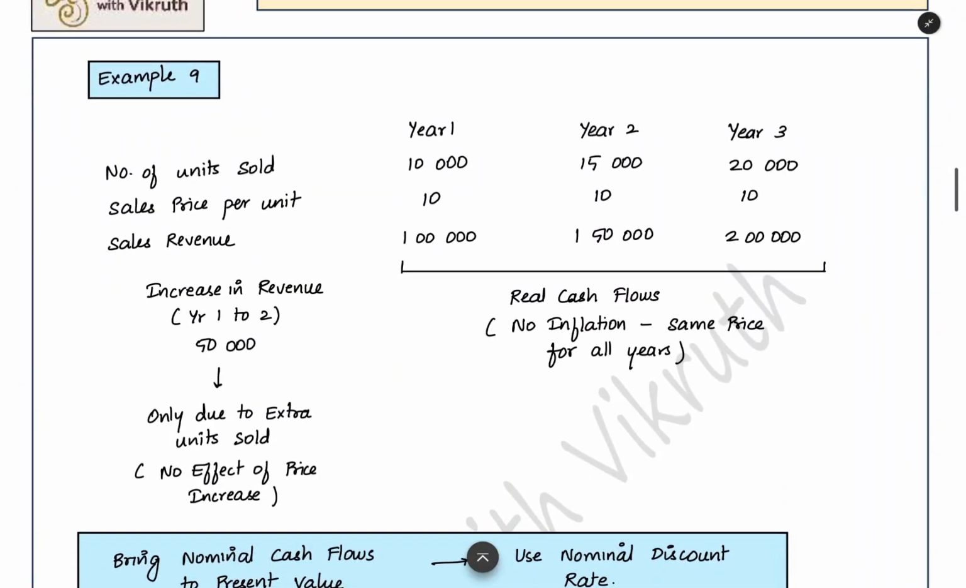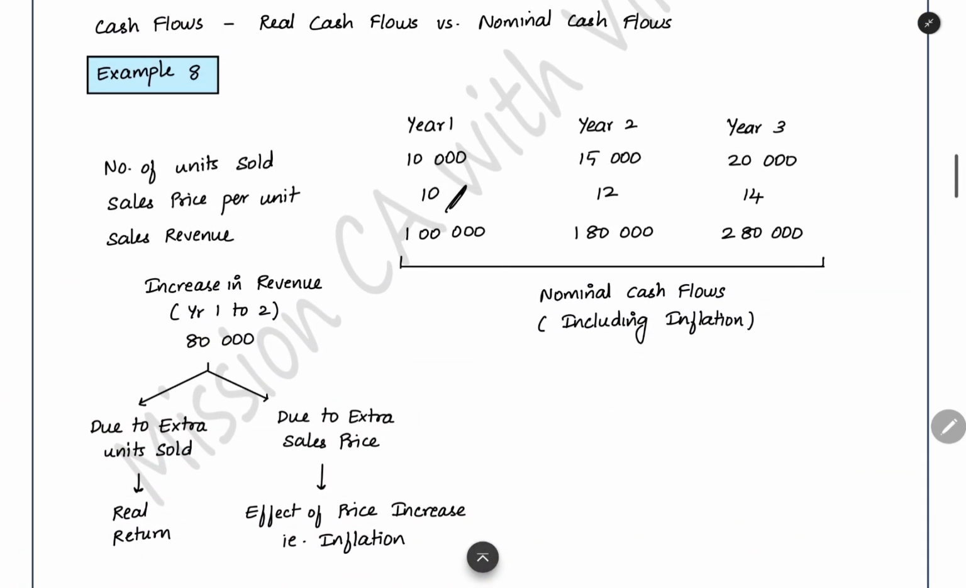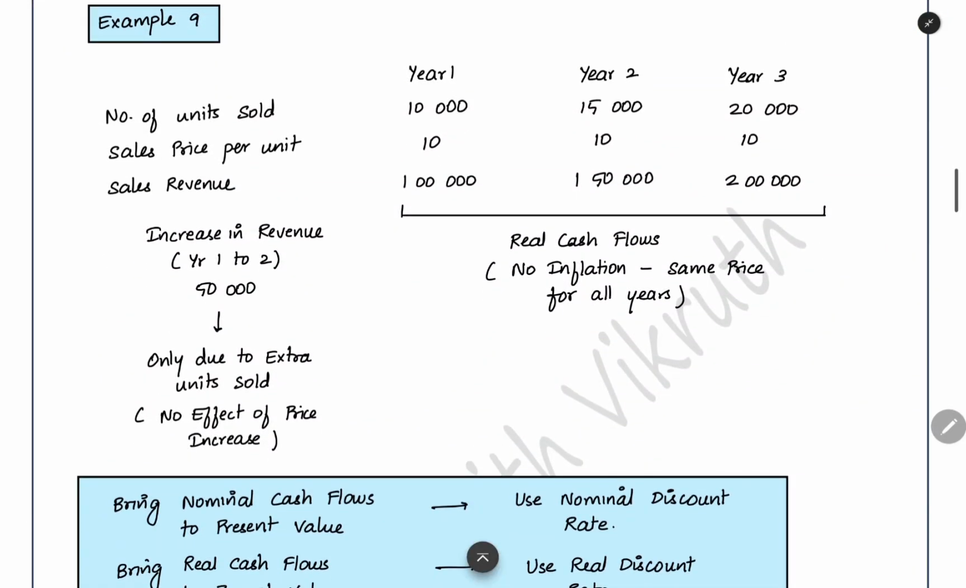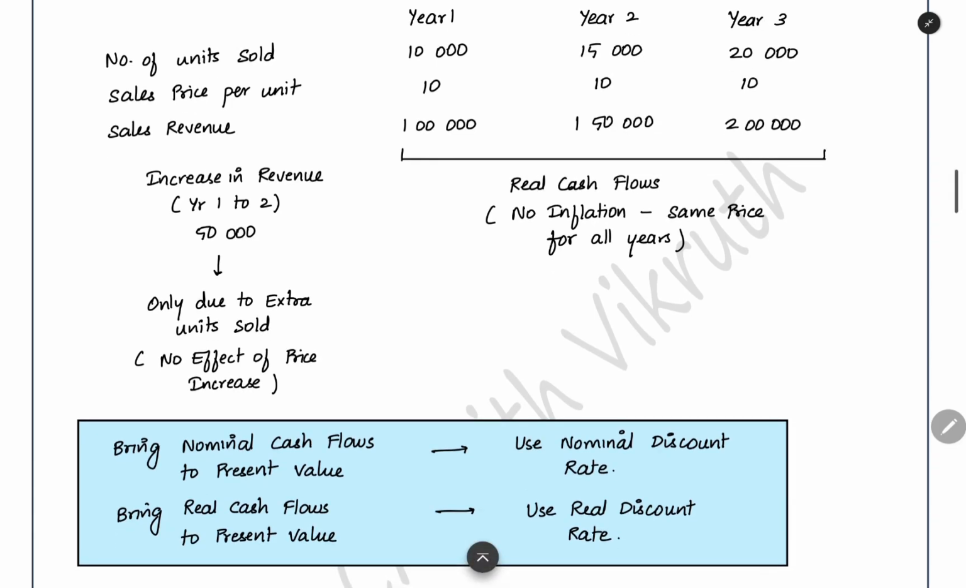But when you are seeing real cash flow, what is the meaning of real cash flow? In that real cash flow, there will not be any effect of inflation. You are taking the number of units sold the same, but the selling price, you are taking the base selling price only. The same selling price of the first year, you are taking for all 3 years. You are not adding the effect of the price increase. So it is called the real cash flow. This is the real revenue. This will not include the inflation. This extra revenue you are getting, 50,000, is only because of the extra units sold. No effect because of inflation.